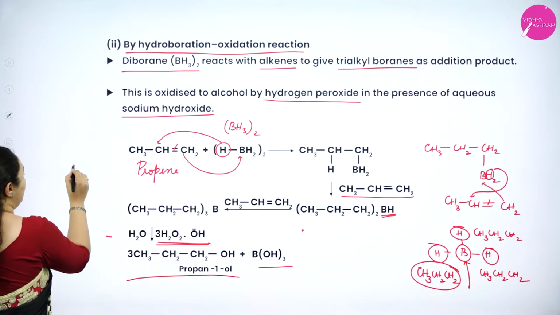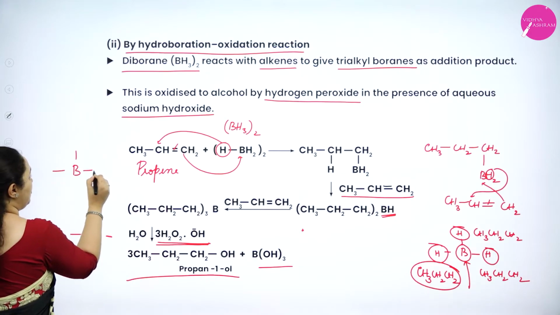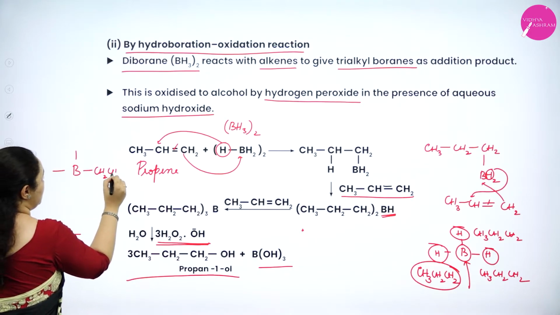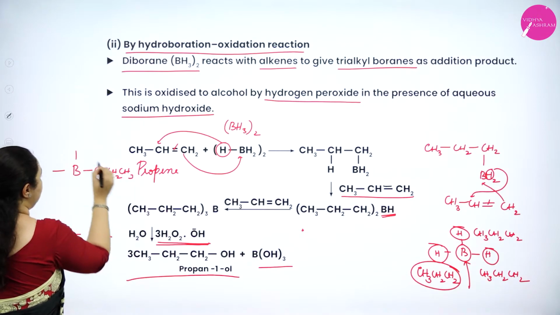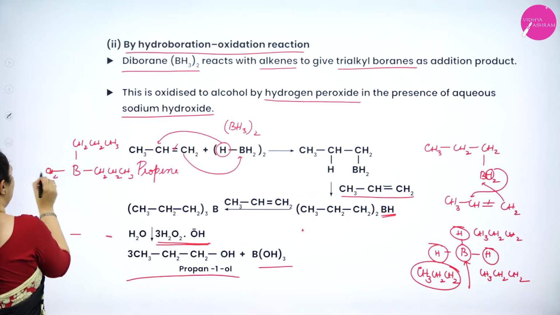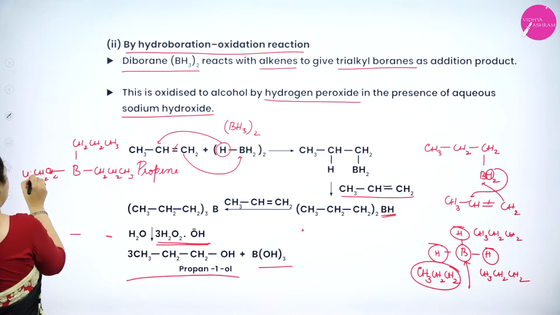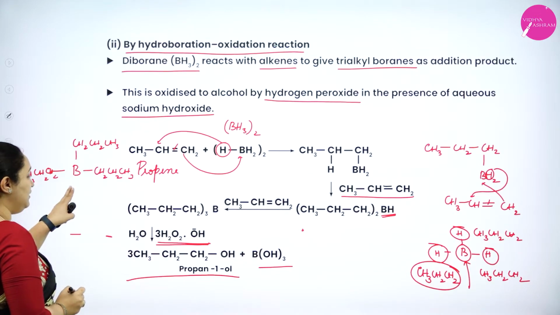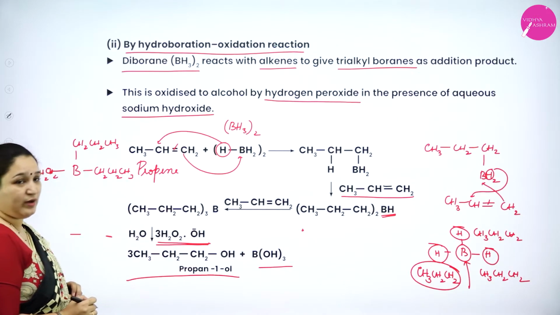See here, I have boron. For each boron, we have CH2, CH2, CH3, CH2, CH2, CH3. One more molecule, CH2, CH2, CH3. This is the trialkyl borane we got.